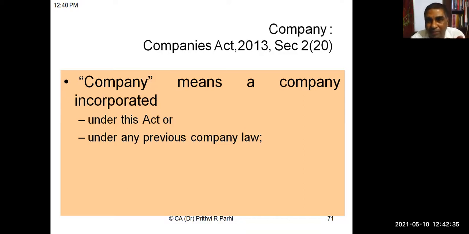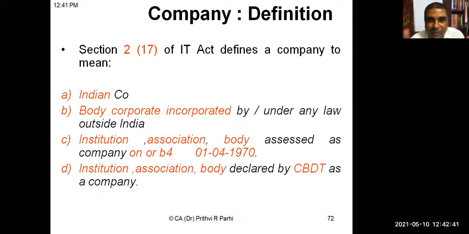But when we are learning income tax, we have to forget this particular definition for the time being. Rather, we have to remember this definition, which is provided in Section 2, Clause 17 of the Income Tax Act. Company means an Indian company, any body corporate incorporated by or under any law outside India, an institution, association, or body assessed as a company on or before 1/4/1970, or an institution, association, or body declared by CBDT as a company. All these are the meanings of company. So the income tax definition is different from the Companies Act definition. You have to keep that in mind.